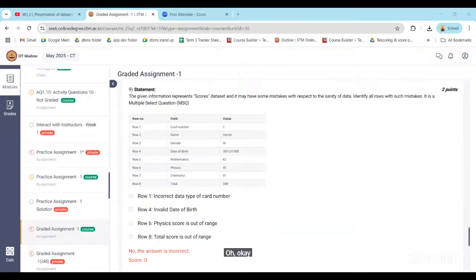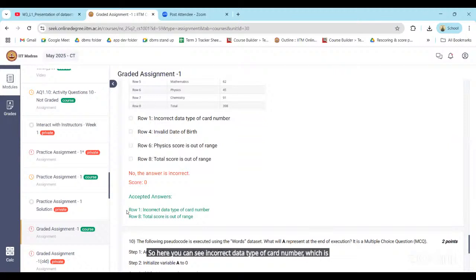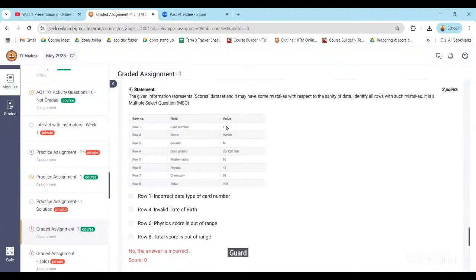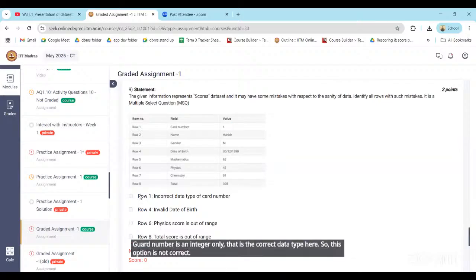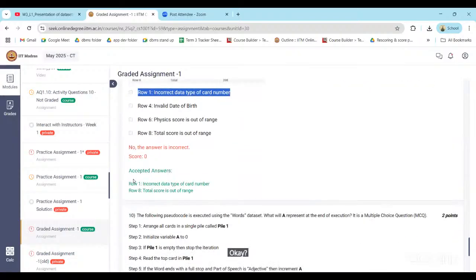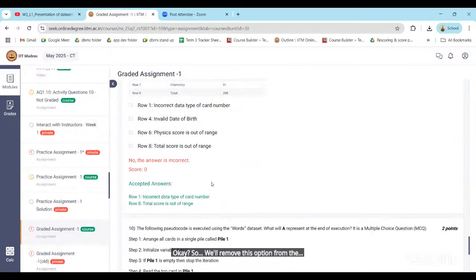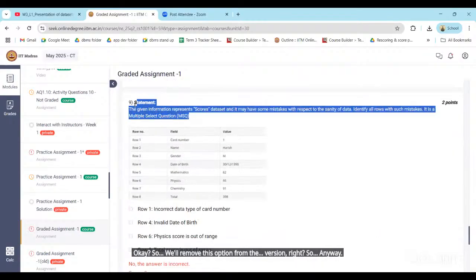So here you can see incorrect data type of card number, which is given as a correct option here. That is not correct actually, right? Card number is an integer only. That is a correct data type here. So this option number A is not correct. We'll remove this question from the evaluation.